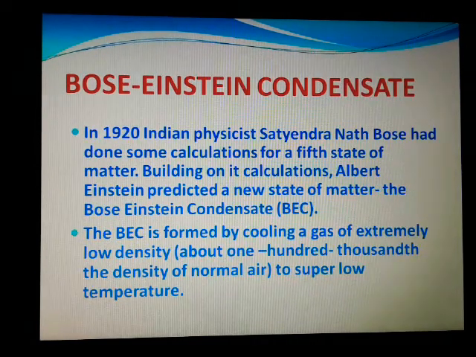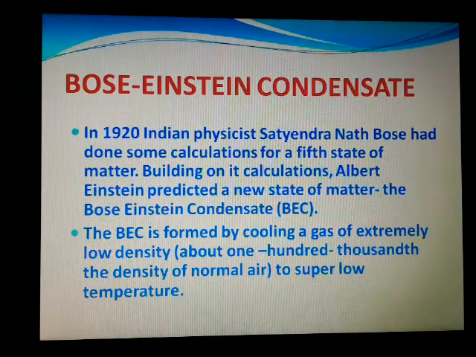The fifth state is the Bose-Einstein condensate. Satyendranath Bose, who was a physicist, had done some calculations for the fifth state of matter. Based on that calculation, Einstein predicted a new state of matter, and so it is called by both of their names, the Bose-Einstein condensate, that is BEC.